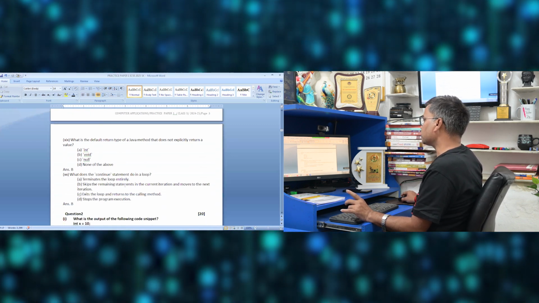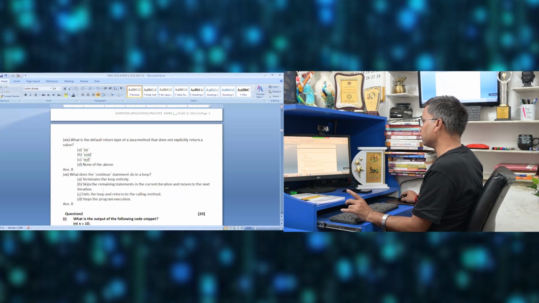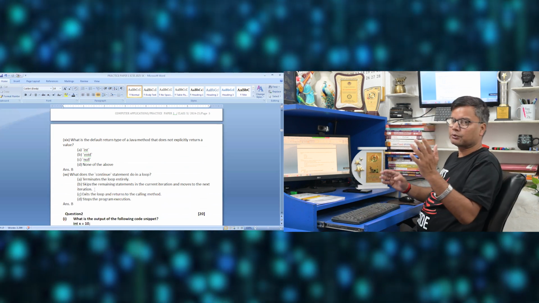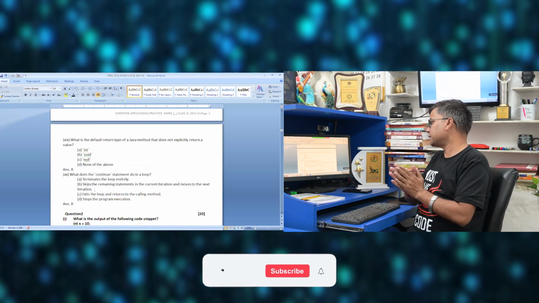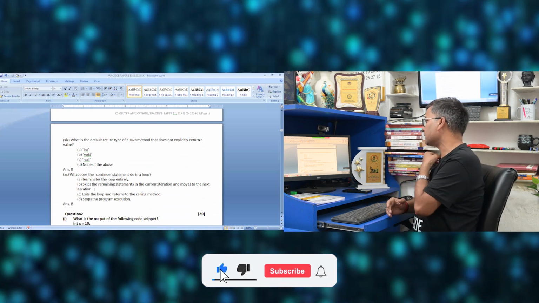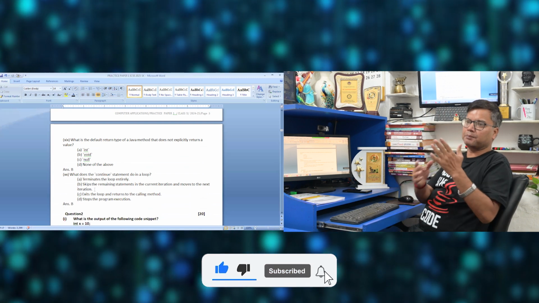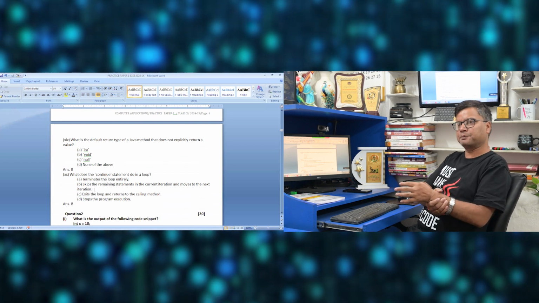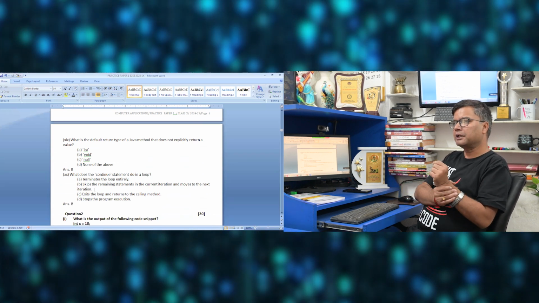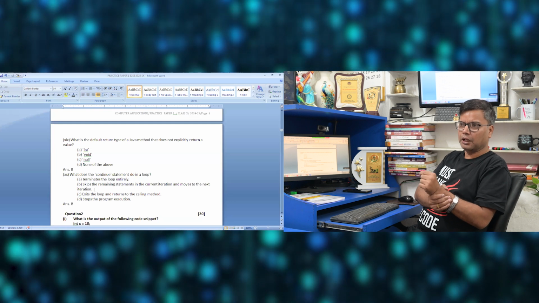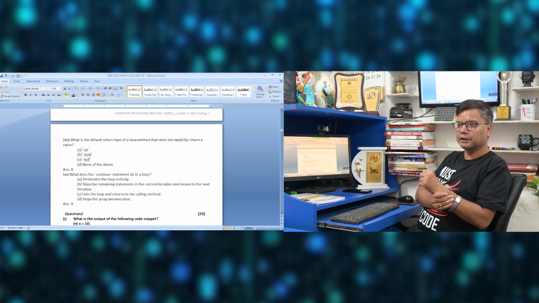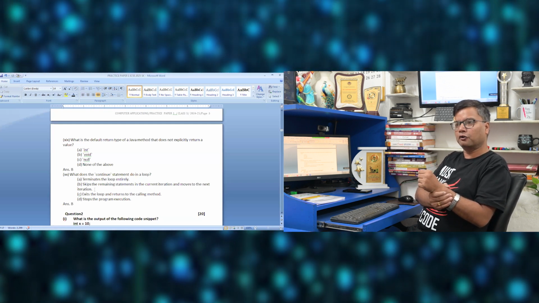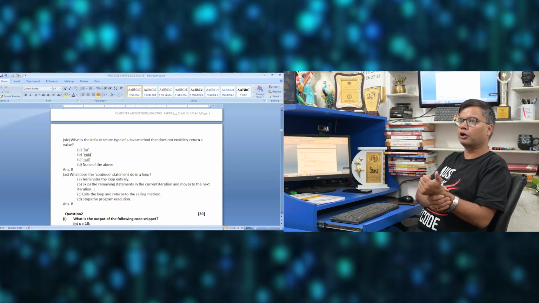What does the continue statement do? Here, the continue statement skips the remaining statements. As soon as it gets a continue, it skips the remaining statements in the current context and moves to the next iteration. For example, for i = 1, i <= 10, i++, then if i == 2, continue, and then System.out.println(i). So it will print 1, 3, 4, 5, 6, 7, 8, 9, 10. It will not print 2.